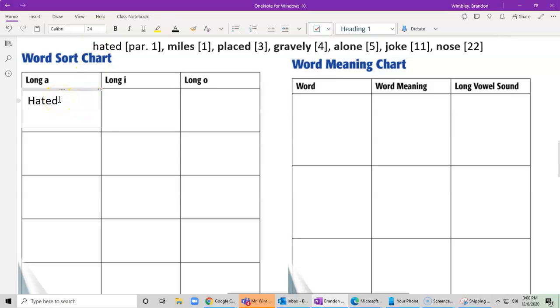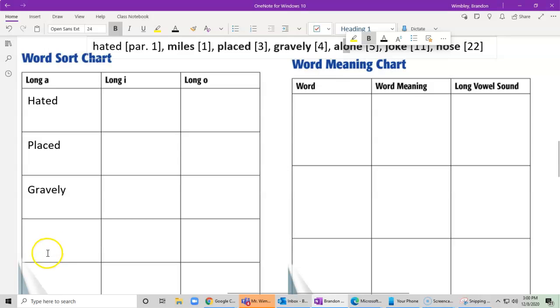Now, do I see any others that have that long A sound? Well, I see placed right here has it. Placed. Do I see any others? Gravely has it. I hear that A in gravely. What else do I notice? I notice alone has an A, but alone doesn't make that long A sound because of that E. That O is what's making that long O sound.